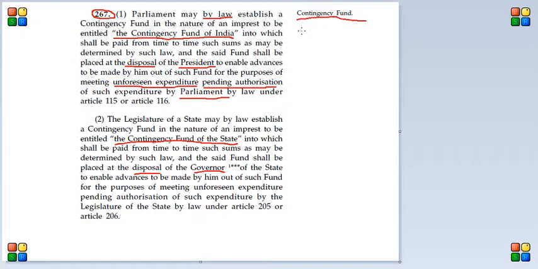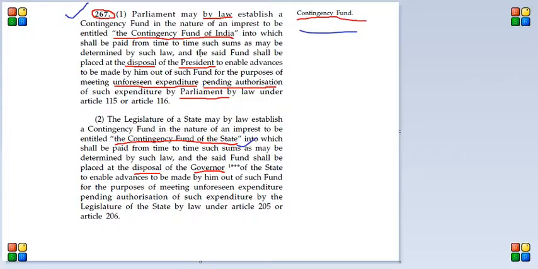Okay, let's talk about contingency fund. That's Article 267. Article 267 talks about contingency fund. Contingency fund is nothing but some kind of emergency fund. And the thing that we have to remember is that there will be one contingency fund of India, that is for the union government, and a separate contingency fund for every state.